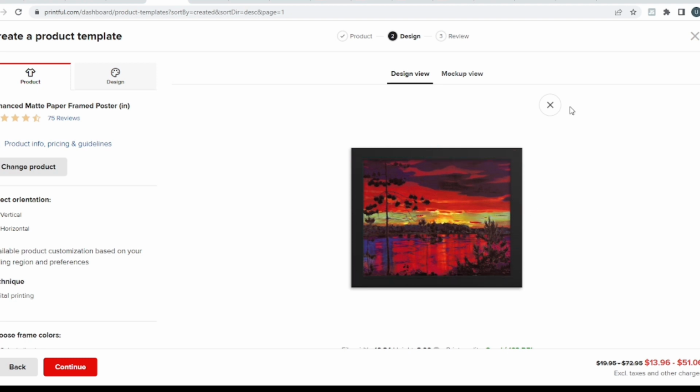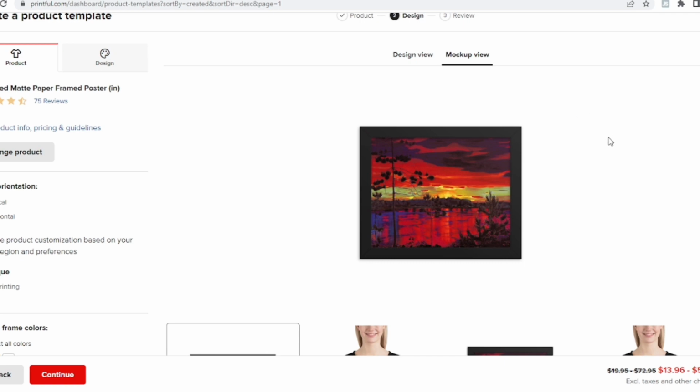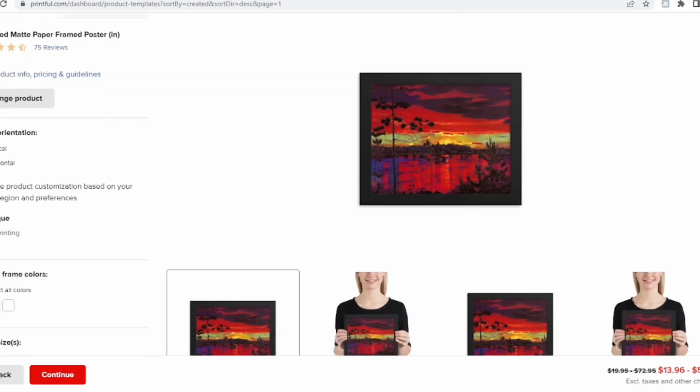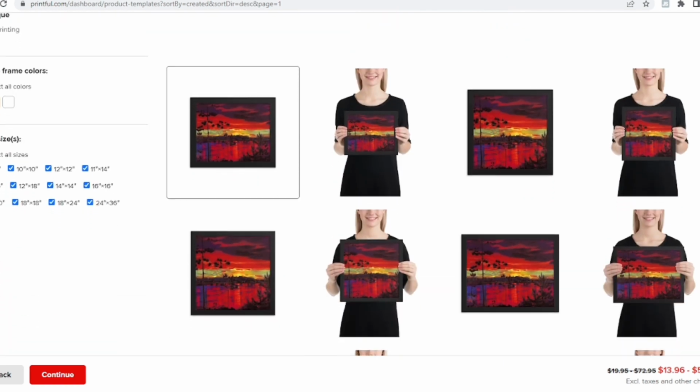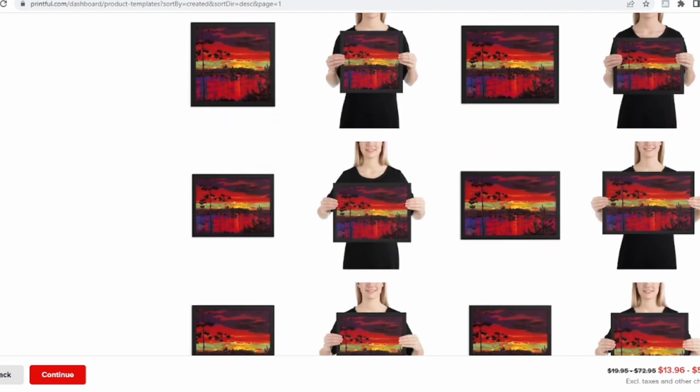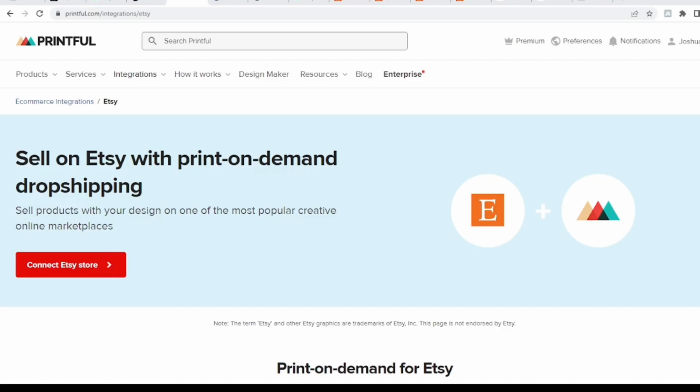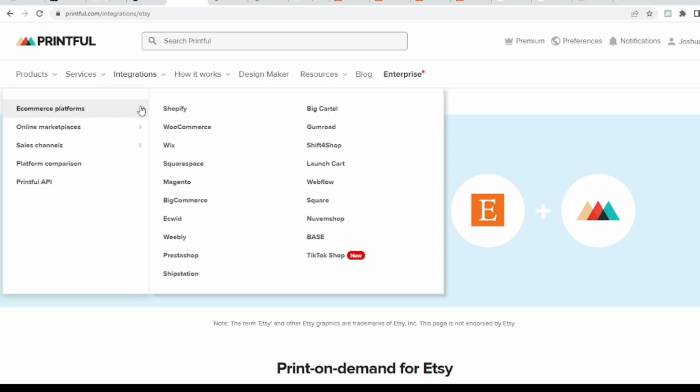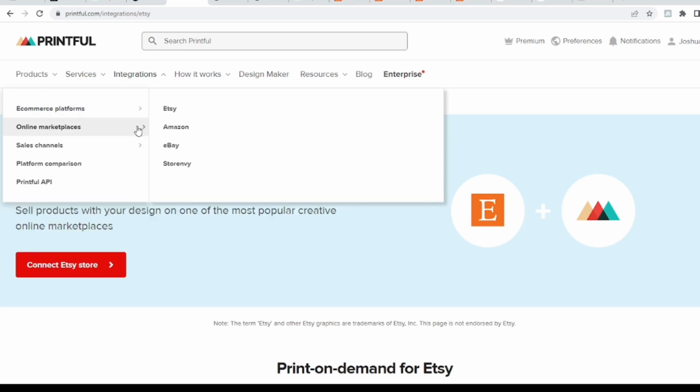So now you can actually click on this preview to see how it is, and also these mockups right here. You can use these mockups for your Etsy listing to be able to list your design and start earning money. So it will also show you how to connect your store with Printful. So what you're going to do is to click on this integration right here. If you haven't done so already, click on online marketplace.